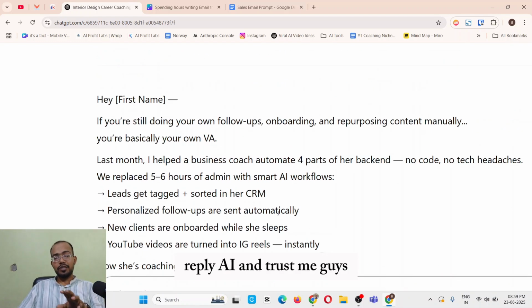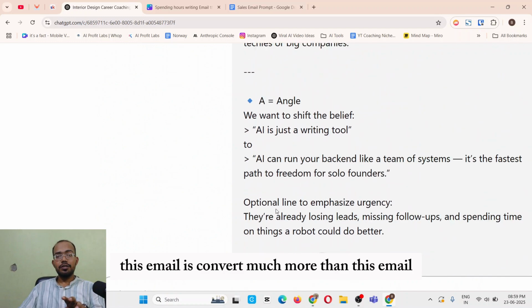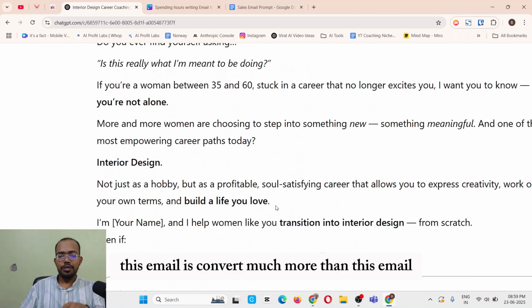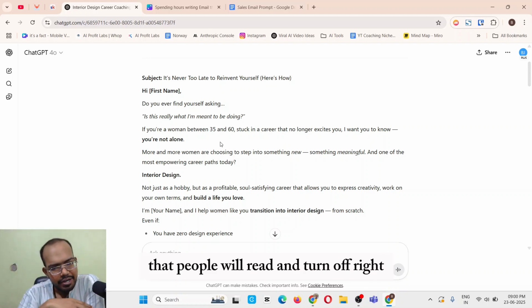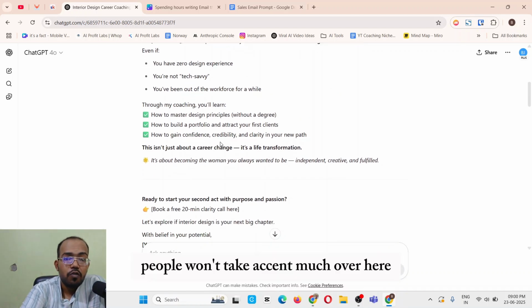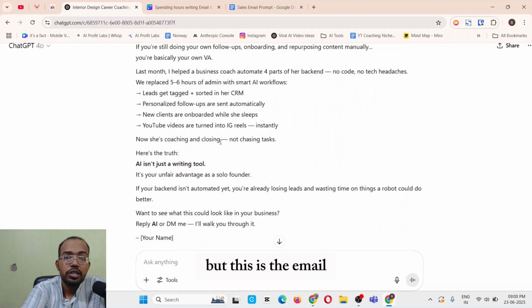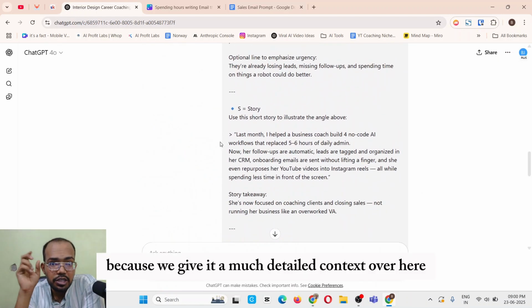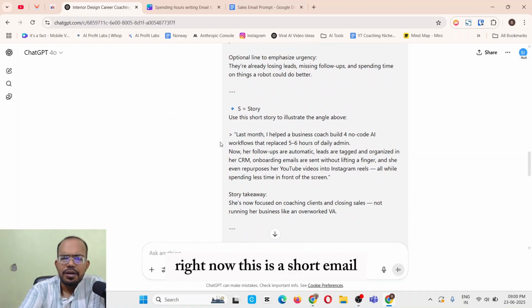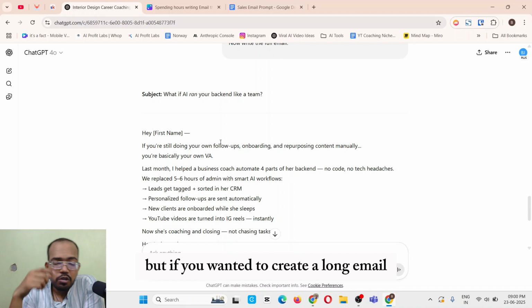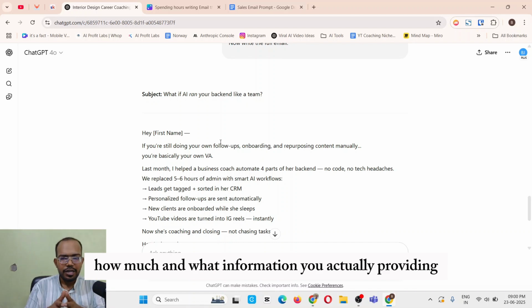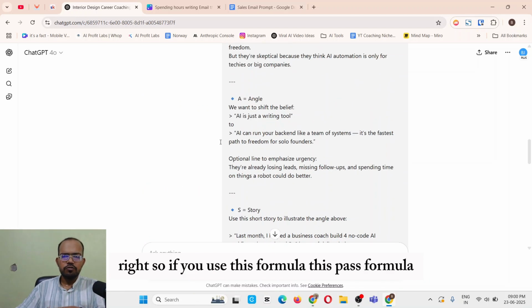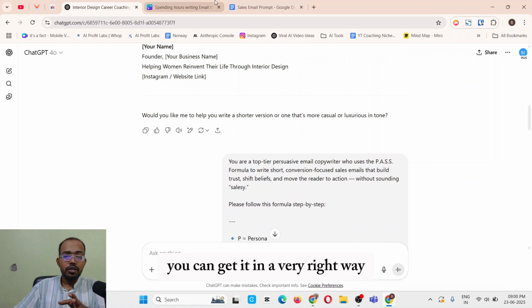Reply AI. And trust me, guys, this email converts much more than the other email. I mean, the other email itself is not bad, but it's more like an email that people will read and go away. People won't take much action there, but this is the email where people actually take action. And why? Because we gave it much more detailed context, right? Now, this is a short email, but if you wanted to create a long email, you can go with a long one as well. The point is how much and what information you are actually providing. So if you use this PASS formula, you can get it in the right way.